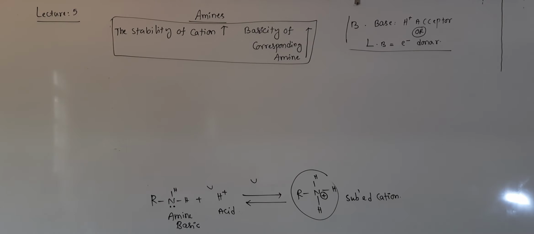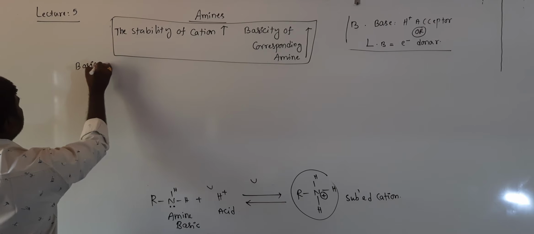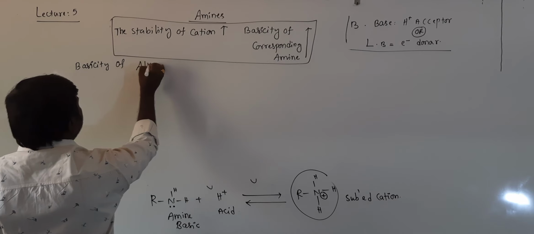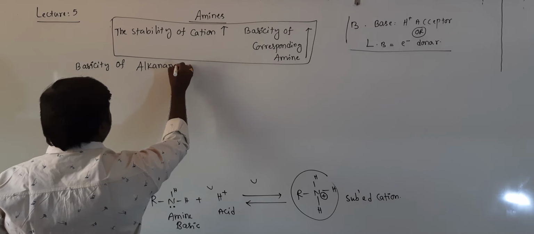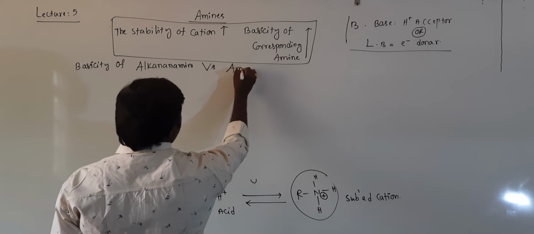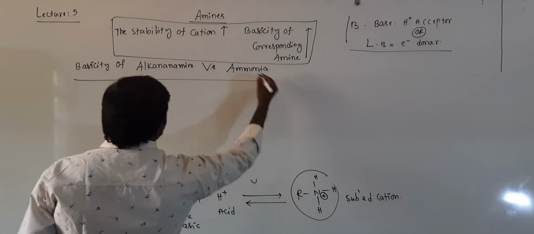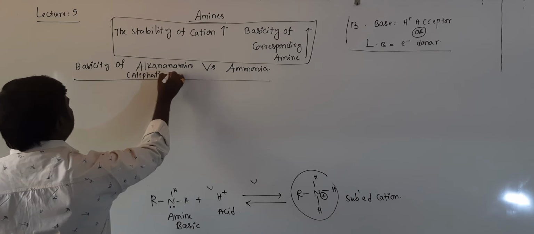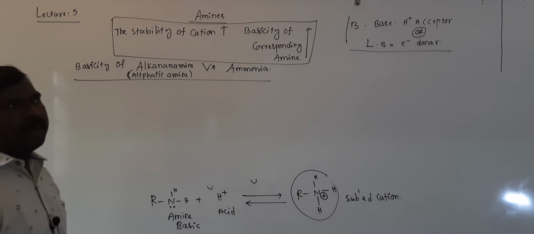Now, basicity of alkanamines, it means aliphatic amines versus ammonia. Alkanamine is aliphatic amine, right?